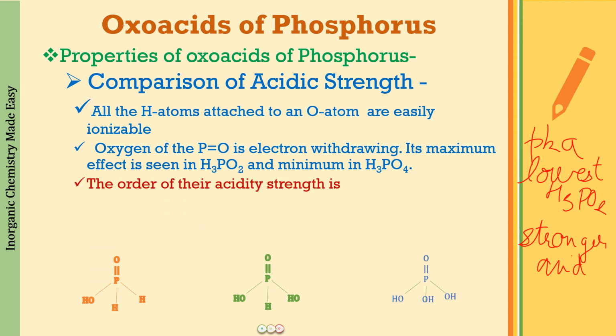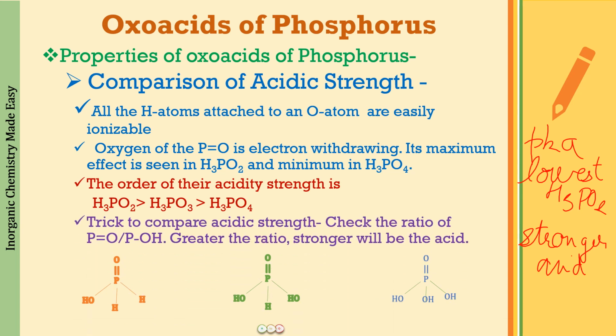The order of the acidic strength of these three acids is going to be H3PO2 the strongest, then H3PO3, and then H3PO4. And in general, if you have to compare the oxo acids of phosphorus, which one is going to be more acidic, there is one more trick that you can use, and the trick is going to be to find out the ratio of the P double bond O by POH bonds.